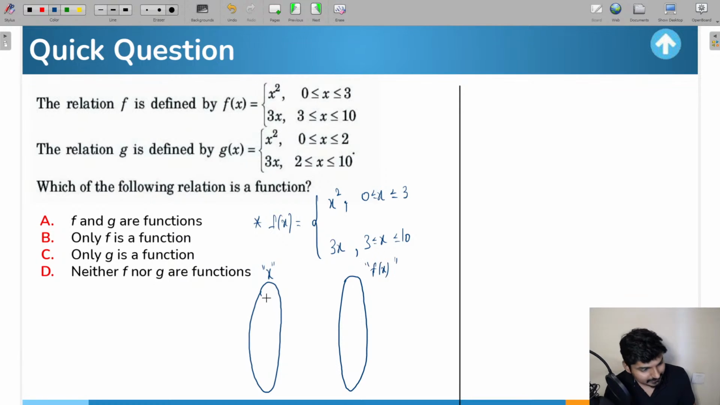Okay, now inside x, in the first set, we can take the numbers 0, 1, because you see x is between 0 to 3 and x is between 3 to 10. So in the first set you can take 0, 1, 2, 3, 4, 5 and so on till 10. Now you guys tell me, for x equal to 0, what will be the value of f of x?